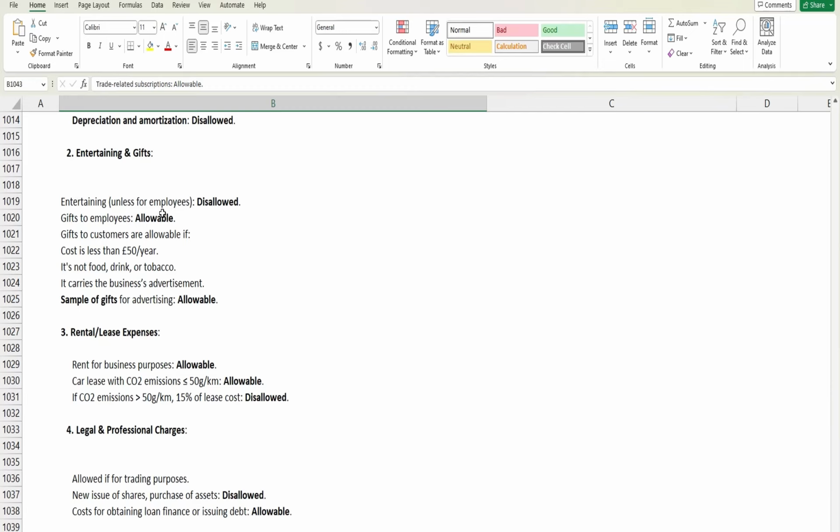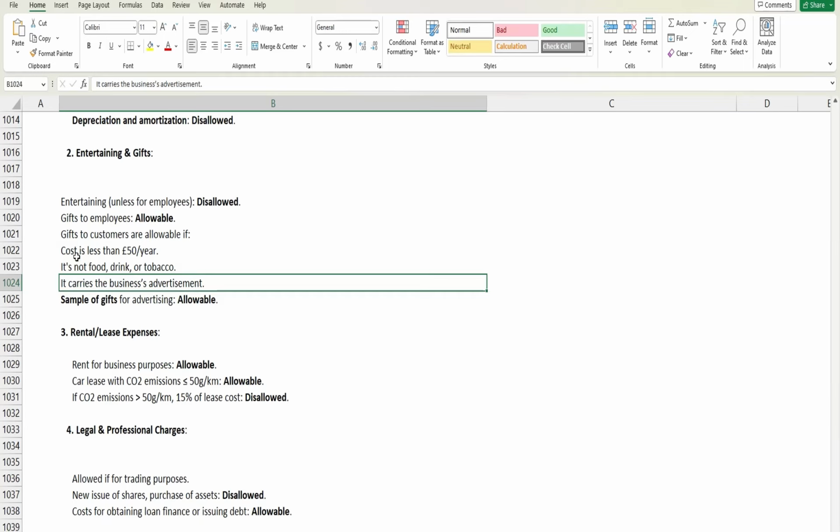And it should carry a business advertisement. I mean to say, if the gift is given to a customer and costs less than 50 per person per year, and it is not food, drink, tobacco, or any kind of voucher, and it is mainly given for advertisement purposes, in that case it will be allowable.